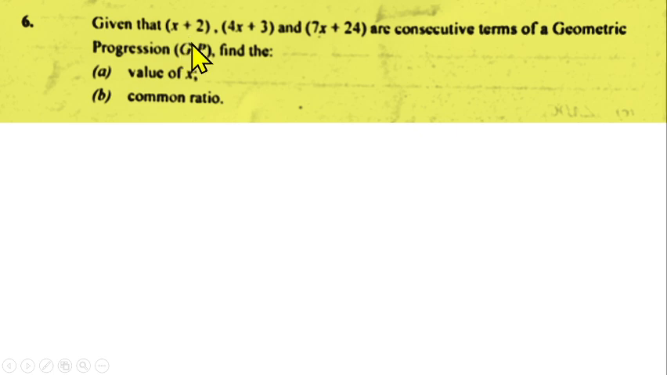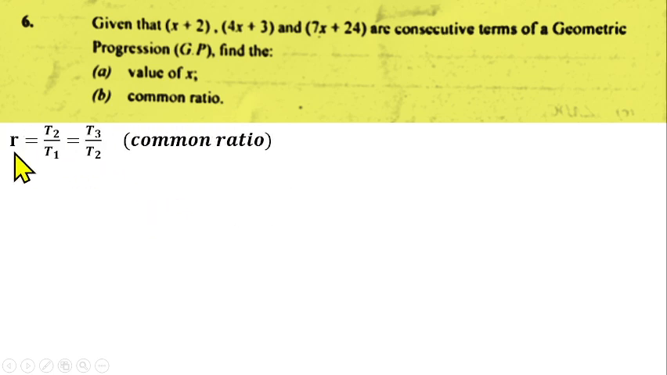So given that, I have dictated this question already, let's just dive into it. We know that in a GP, these three terms are consecutive, so they follow each other. And we know that in a GP we are supposed to have a common ratio. So that means the second term divided by the first term should give us the same value as the third term divided by the second term.